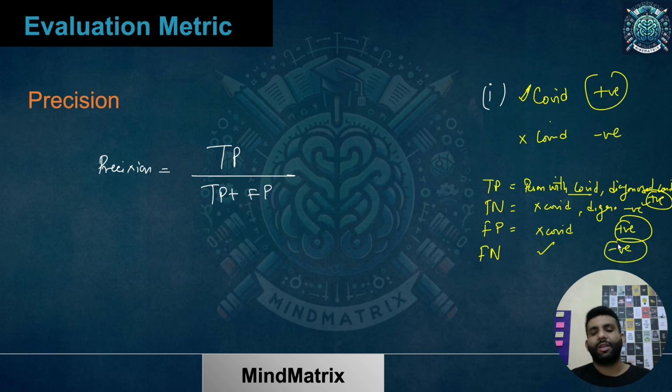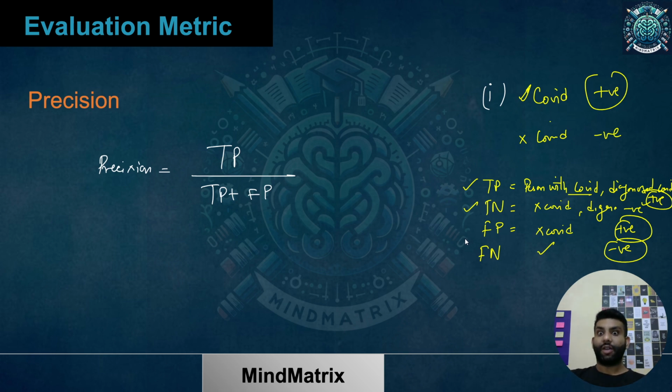Just tell me which one is the major issue over here. A person with COVID getting detected is very good. True negative, a person not having COVID and diagnosed negative, is good. False positive, a person not having COVID and told positive: there may be some issues, for example he may be quarantined for some days and family members would be worried, but there is no life threat.